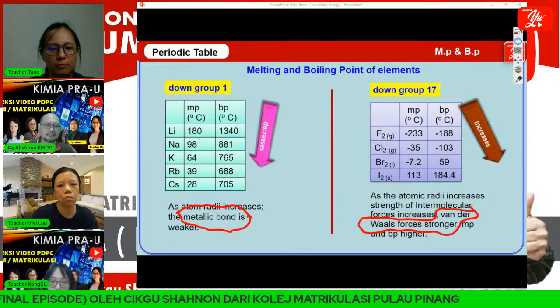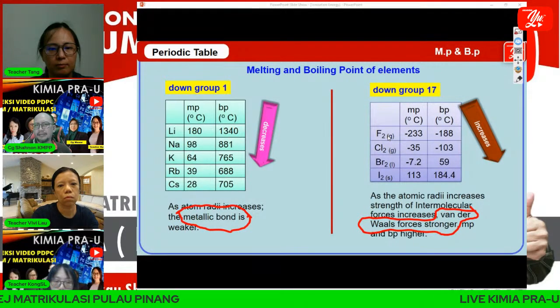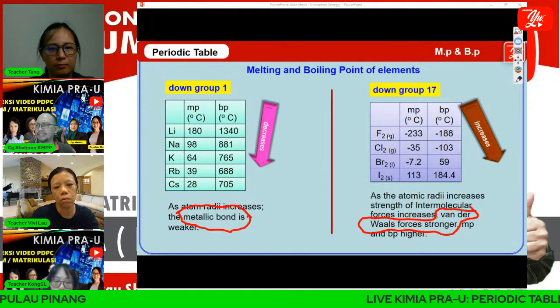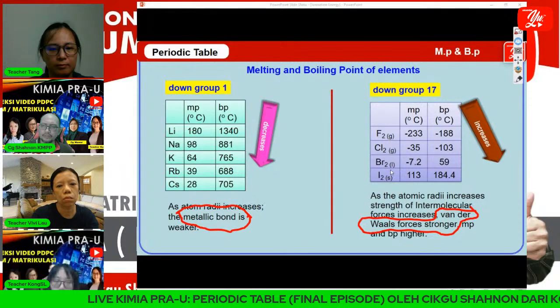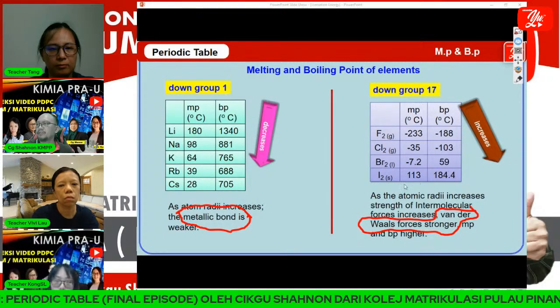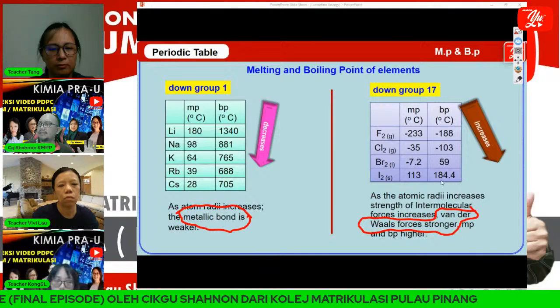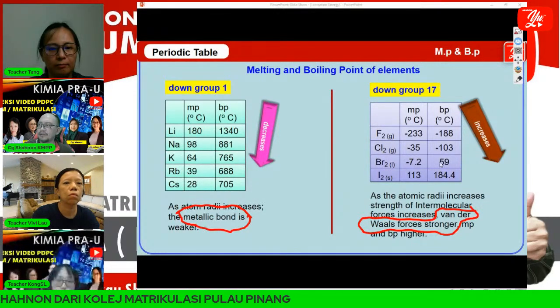This is in standard condition, which means temperature 25 degrees Celsius and pressure 1 atm. The phase of bromine is liquid. The phase of iodine is solid. Of course, the boiling point of iodine is higher, 184.4 degrees Celsius, compared to bromine 59, and chlorine negative 103.